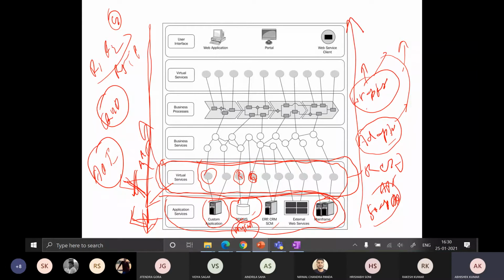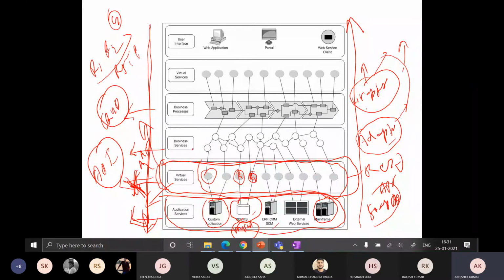So suppose you are given a SOA project. What we can do is come up with a business process, and we can again divide this business process into a list of business services, and again divide this business service into a list of virtual services, right? Everyone getting my point? Yes, sir. So this is a kind of top to bottom approach. We will go through this in our upcoming chapters.